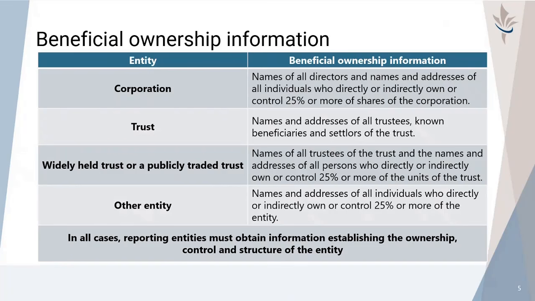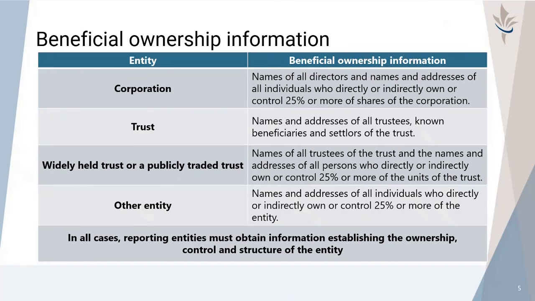The beneficial ownership information reporting entities must obtain will vary depending on the type of entity. When reporting entities verify the identity of a corporation, they must obtain the names of all directors and names and addresses of all individuals who directly or indirectly own or control 25% or more of shares of the corporation.